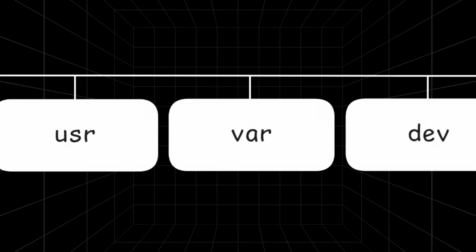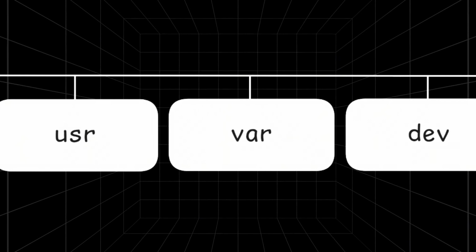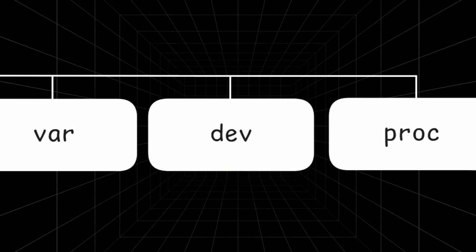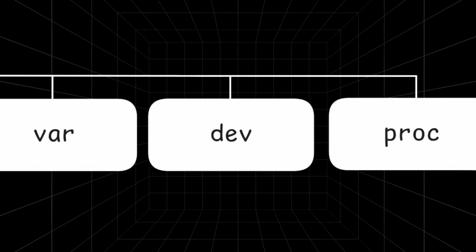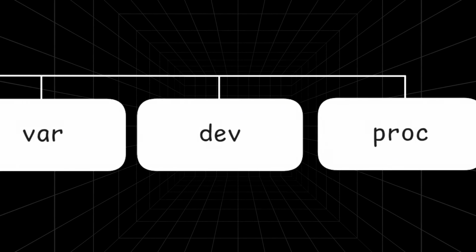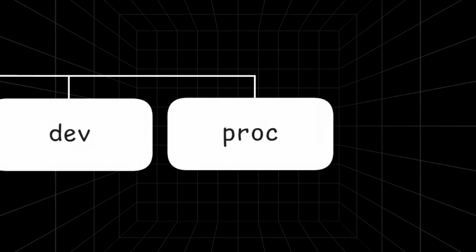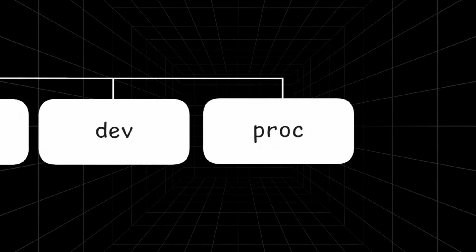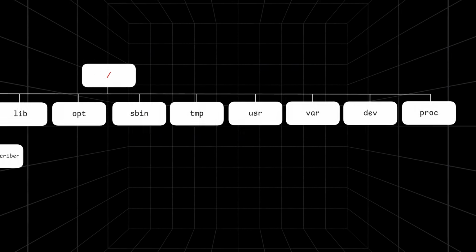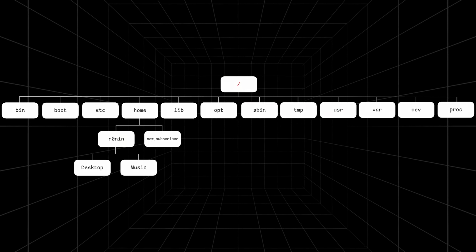var, the directory where variable data is stored. Log files and emails, which are constantly updated, are found here. dev, the directory where hardware devices are represented. All devices in the system are shown here as files. proc contains virtual files like running processes and system information. Each directory contributes to the orderly and efficient operation of the system. Thanks to this structure, we can easily find our files and better understand our system.